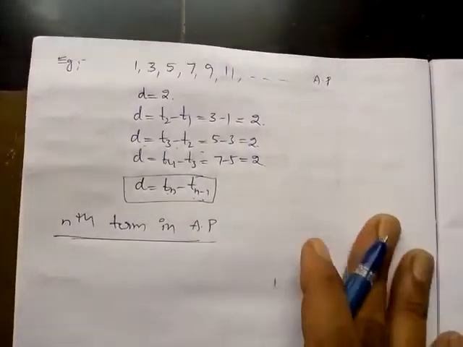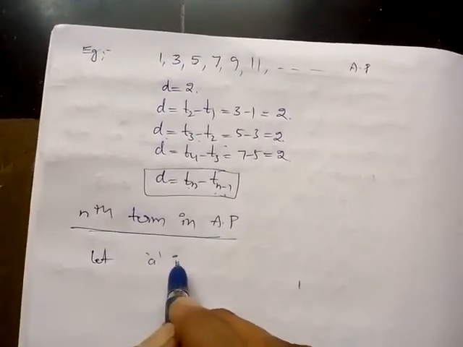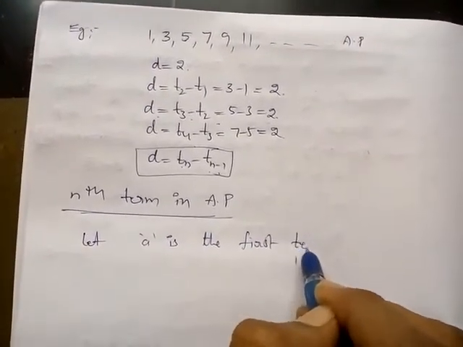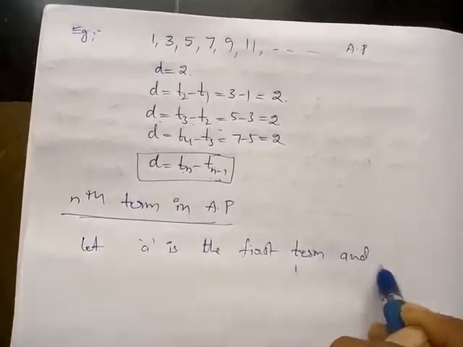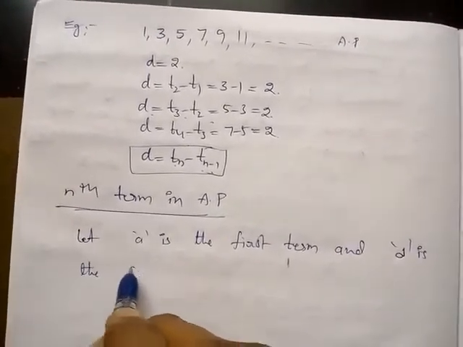Nth term in AP. Let small a be the first term and small d be the common difference.